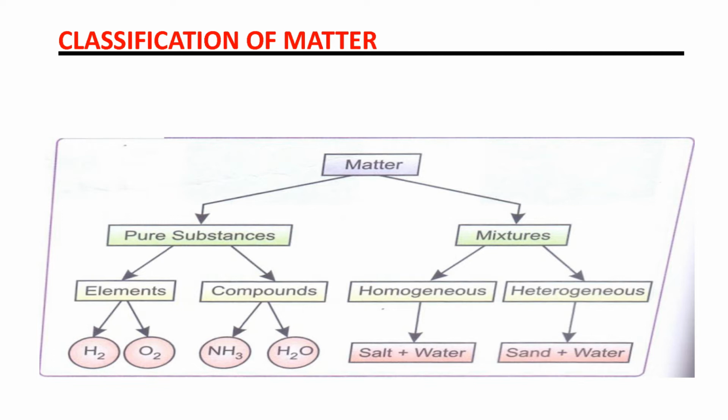Then we come to impure substances or mixtures. It is divided into two categories: homogeneous mixture and heterogeneous mixture. An example of a homogeneous mixture is salt plus water, and of a heterogeneous mixture, sand plus water. So what is a homogeneous mixture? A homogeneous mixture is a mixture in which there is a uniform composition of components, and in a heterogeneous mixture there is not a uniform composition of components. So this is homogeneous and this is heterogeneous.